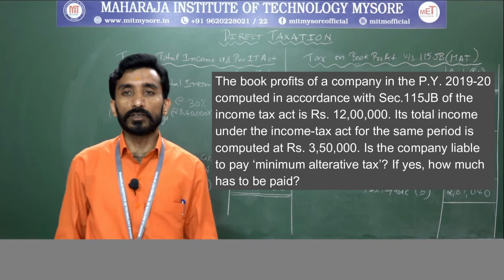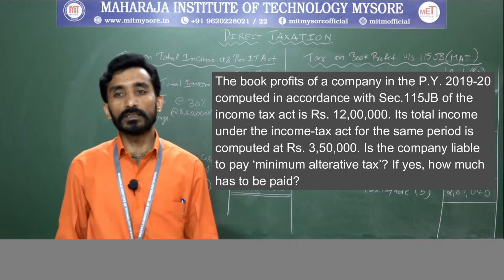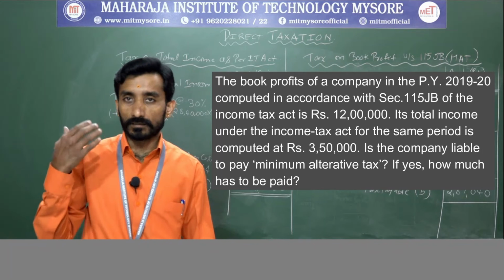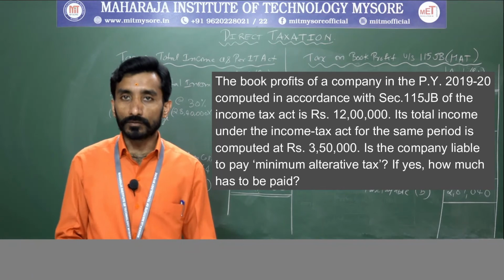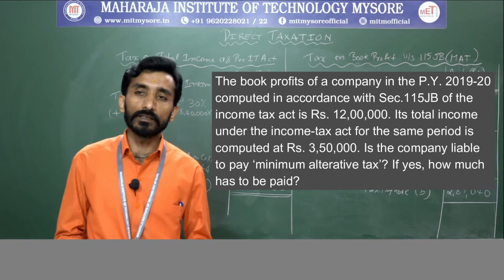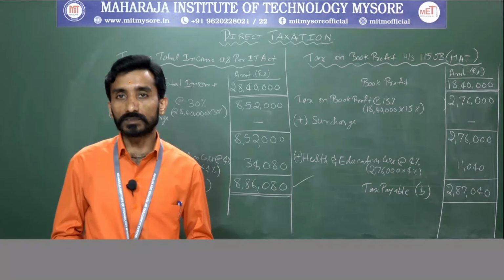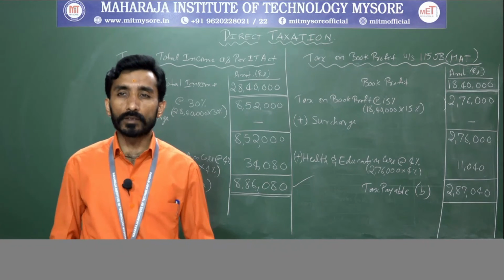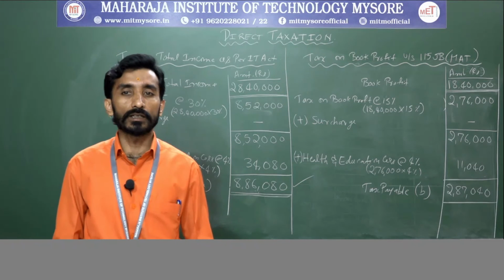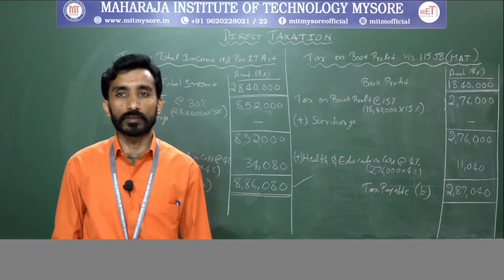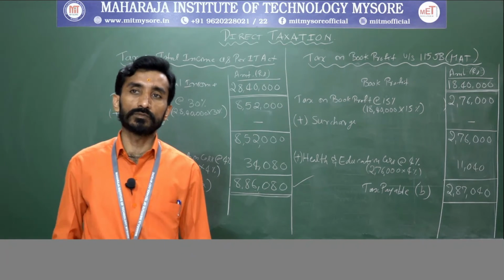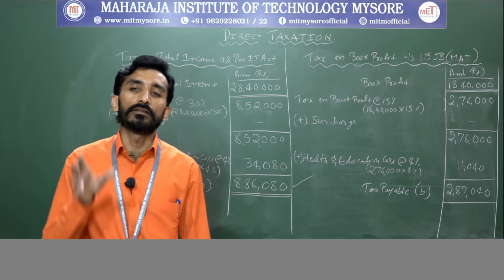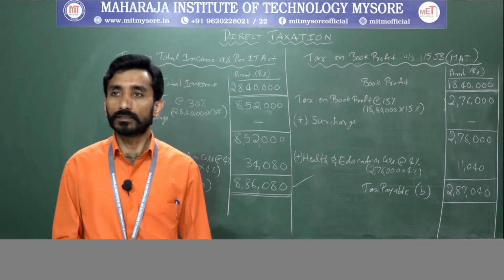So whenever you are assessing, normally they are liable to pay, either they will be paying based on minimum alternative tax, or they will be paying based on normal income tax provision. Clear? So again we will go with the problem here, the same assessment has to be made as we did with the previous problem. Clear? First we will assess with respect to IT provisions, normal. Next is with respect to book profit. Clear?